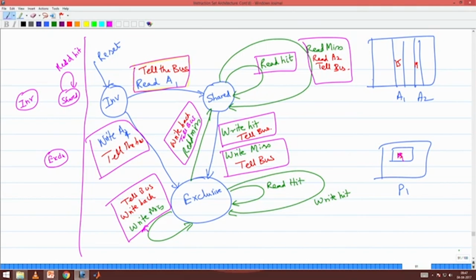I do not do anything, I just keep peacefully. Somebody is going to read the same location, then I remain in the shared state. Somebody is writing into that location, then I go, oh no.